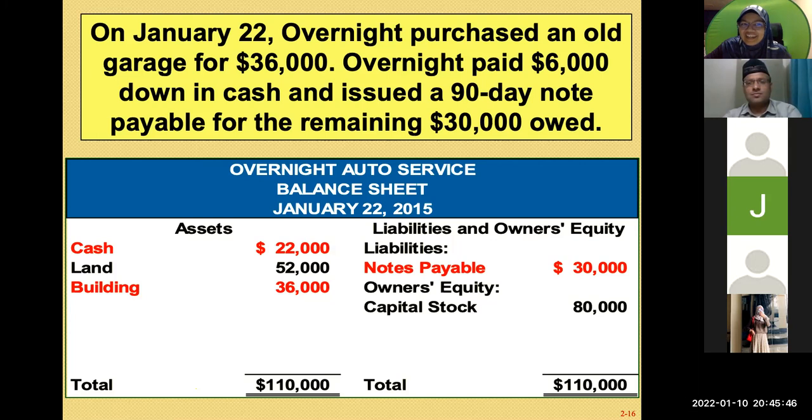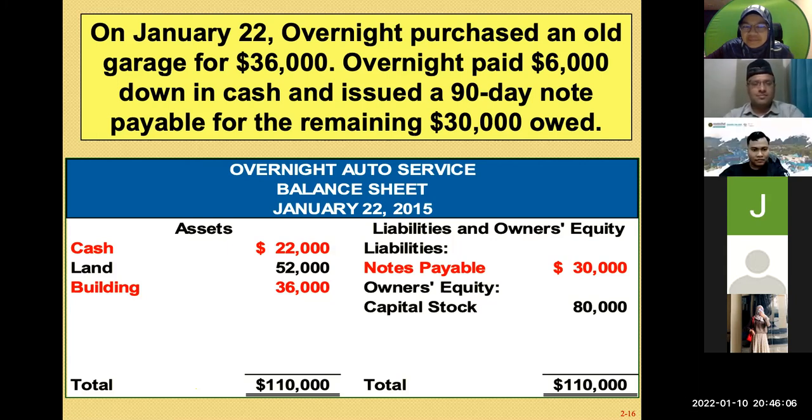Yes, Prof. Okay, what do you see here? What are the transactions here? What happened here? Okay, I can see the assets, which are the three: we have the cash, land, and buildings. So these are the three assets that belong to the company.